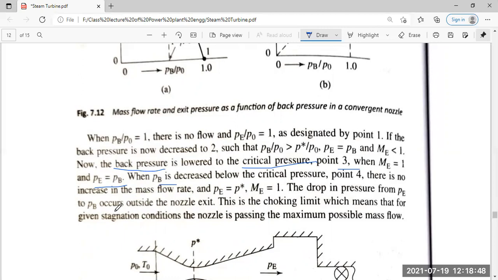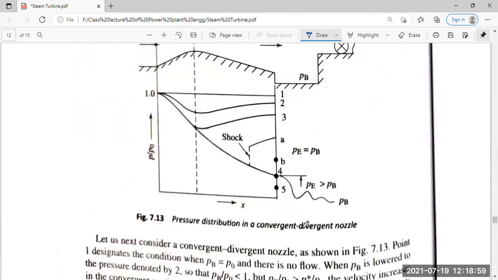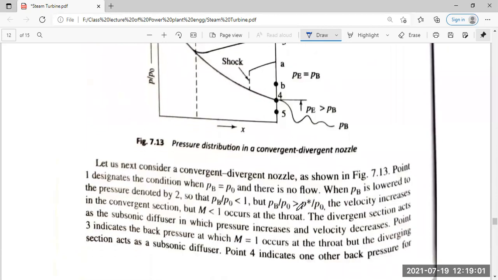The drop in the pressure from PE to PB occurs outside the nozzle exit. That is the choking limit, which means for the given stagnation condition, the nozzle is passing the maximum possible mass flow rate. This is shown by the relation itself.